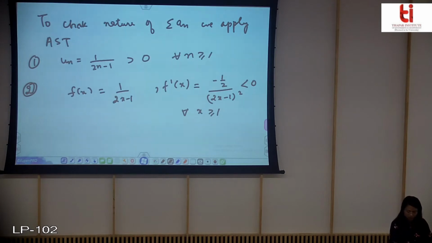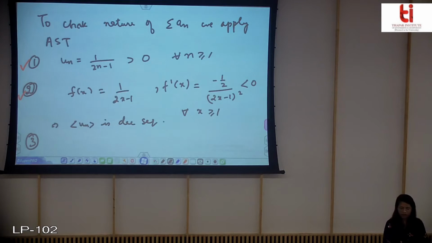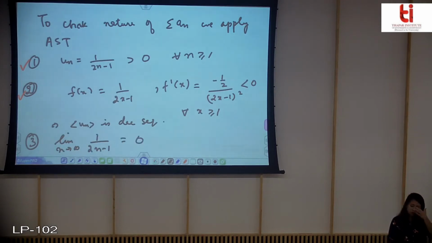And this implies that un is a decreasing sequence, and so we have got a tick mark in the second condition. And now let us check the third condition. We see that limit n tending to infinity 1 by 2n minus 1 is equal to 0. So what will you conclude?